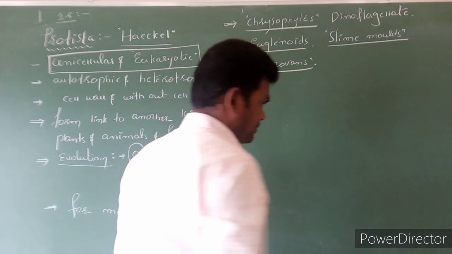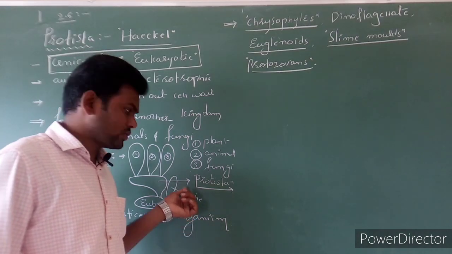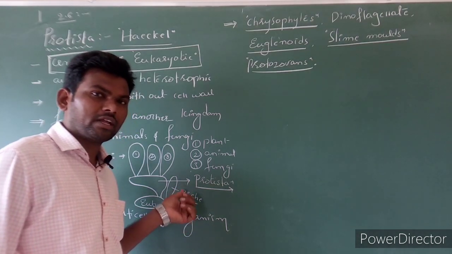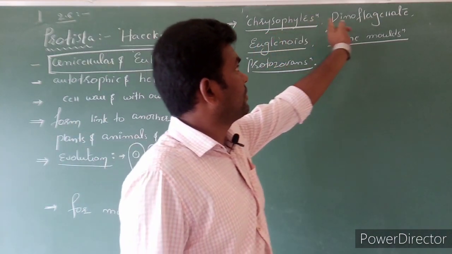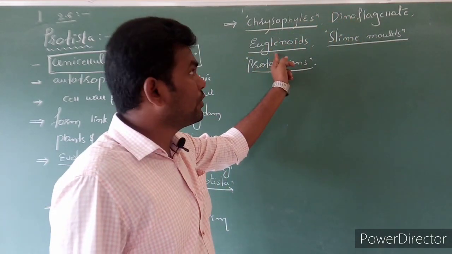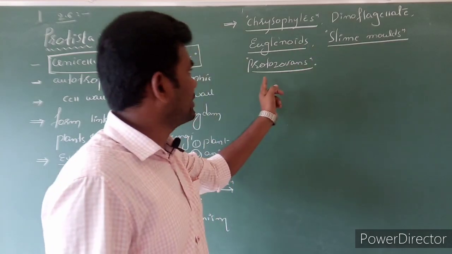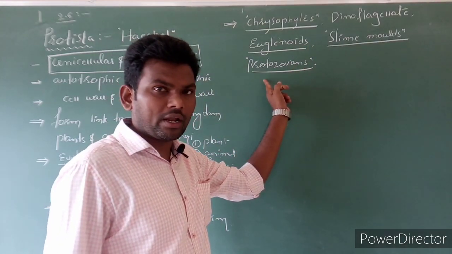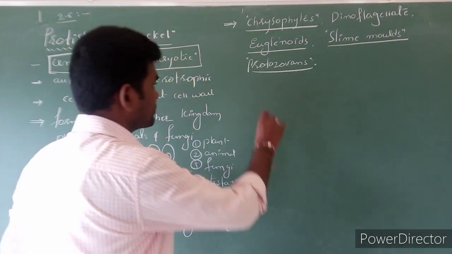Clear? So in this kingdom, photosynthetic as well as non-photosynthetic organisms are included. These are chrysophytes, dinoflagellates, euglenoids, slime moulds. The next one is protozoans, like Euglena as well as Paramecium. Clear?